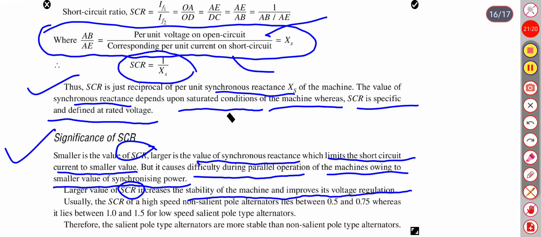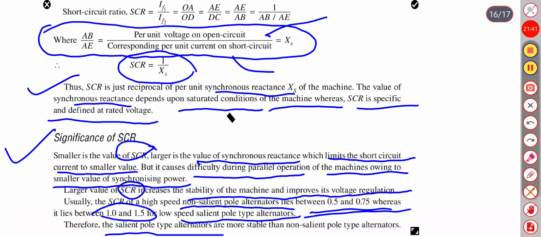Usually, SCR of a high-speed non-salient pole alternator lies between 0.5 and 0.75, whereas it lies between 1 and 1.5 for low-speed salient pole type alternators. Therefore, the salient pole type alternators are more suitable than the non-salient pole type alternators.